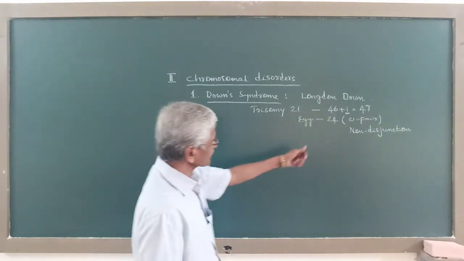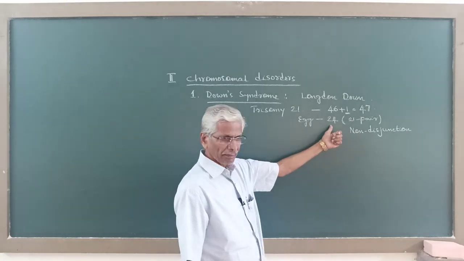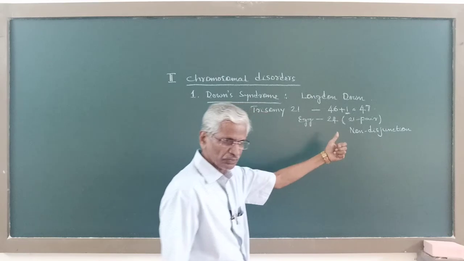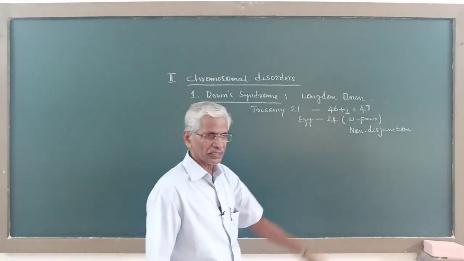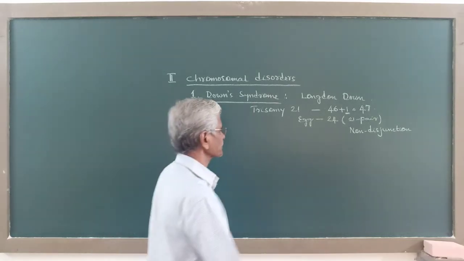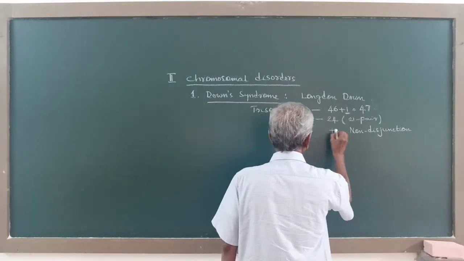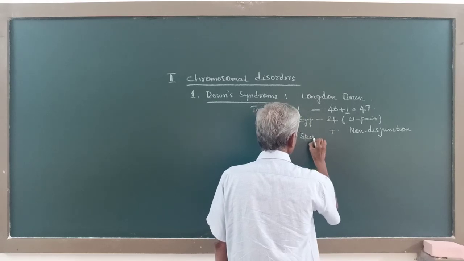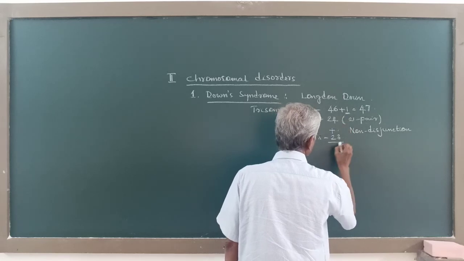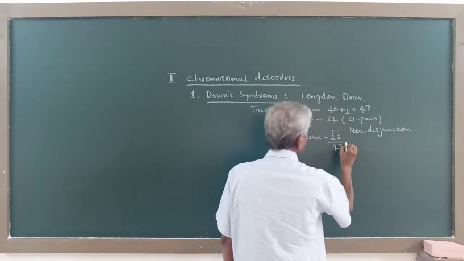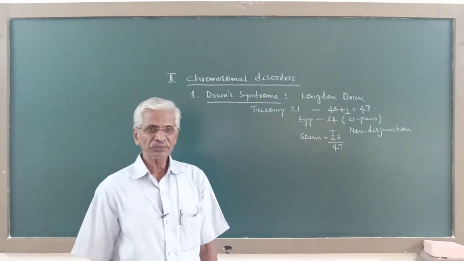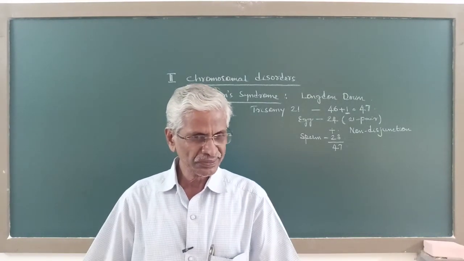As a result, the egg will have the usual 23 chromosomes and 1 extra 21st chromosome. So, here the egg carries 24 chromosomes instead of 23, and when this is fertilized by the sperm, which has 23 chromosomes, 24 plus 23 becomes 47. So, this is how Down syndrome is caused.